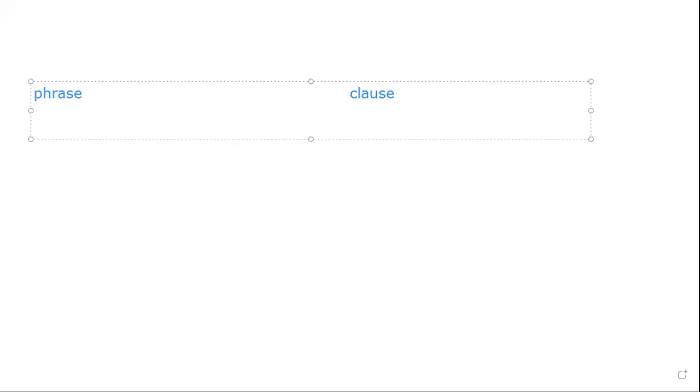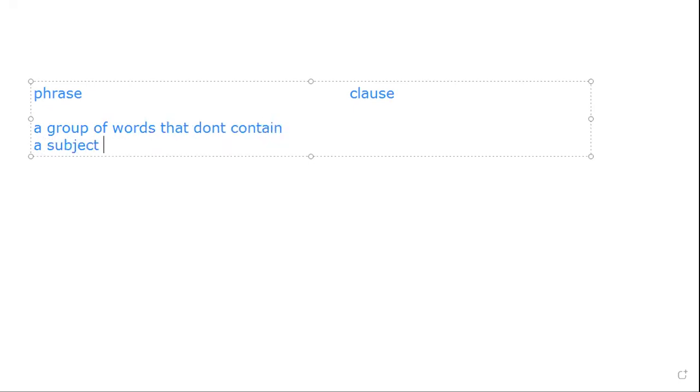So if you do not have a subject or a verb, then you're most likely dealing with what we call a phrase. A group of words that do not contain a subject or a verb.